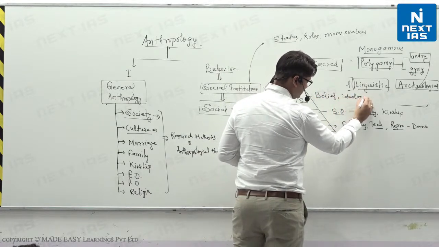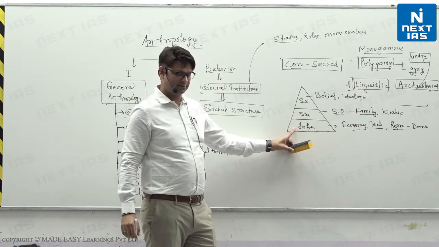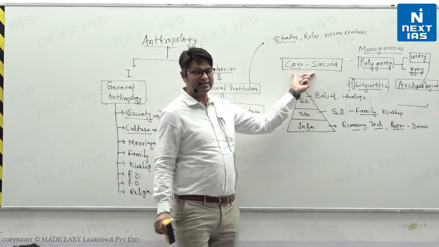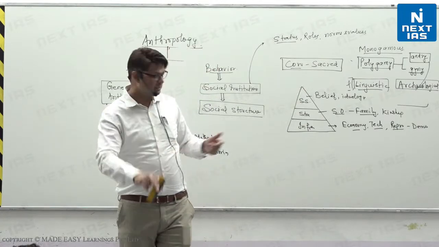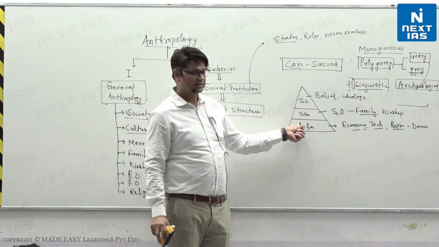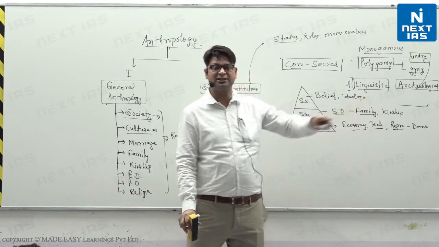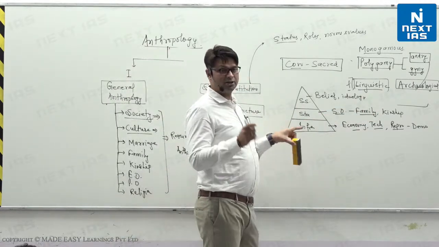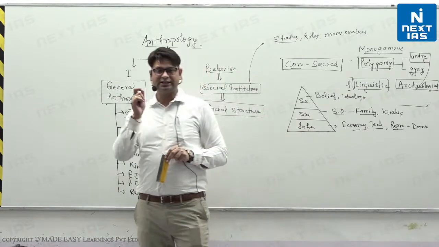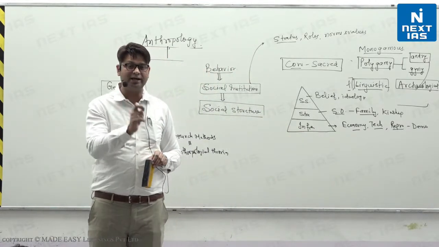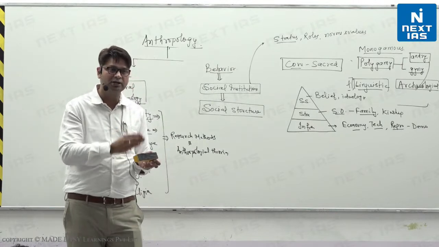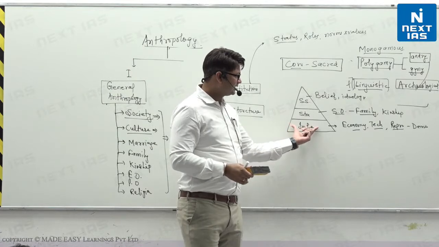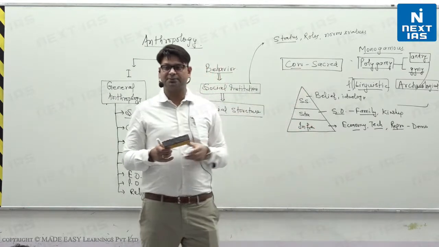What he says is that it is the material aspect, infrastructure, that determines what kind of belief you have. This cow is sacred, that is your belief. He says it is determined by the material aspect, the economic aspect. He says that cow is sacred because even when the cow is not giving milk, then also it is valuable because her dung can be useful. She can act as labor in the farm. That is why it is revered, it is worshipped.